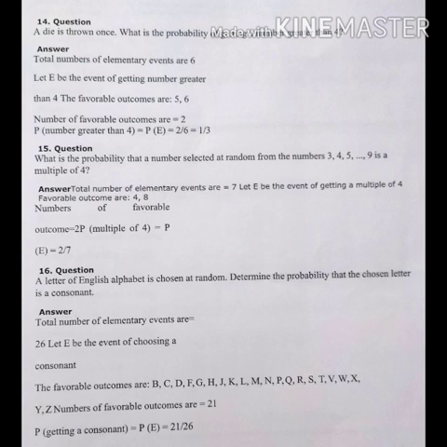16th question. A letter of the English alphabet is chosen at random. Determine the probability that the chosen letter is a consonant. Total number of elementary events is 26, because the alphabet has 26 letters. E is the event of choosing a consonant. So we have to remove the vowels from that. So 5 vowels we are removing out of 26. You get 21 consonants. So P of getting a consonant is P of E equals 21 by 26.